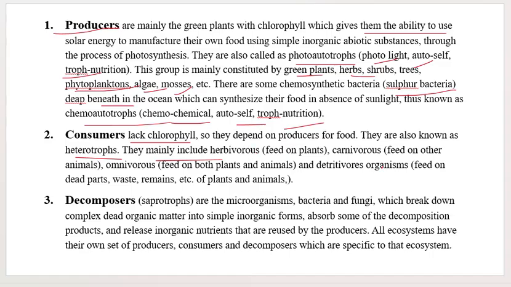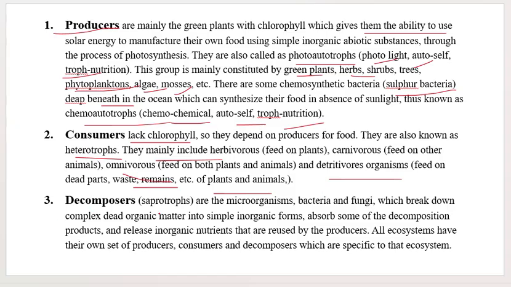Carnivores are the next level, the secondary consumers, and they feed on other animals. Then omnivores, which feed on both plants and animals. Detritivores are organisms that feed on dead parts and waste remains of plants and animals.